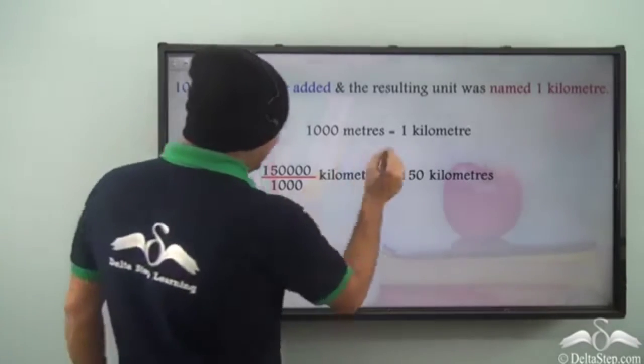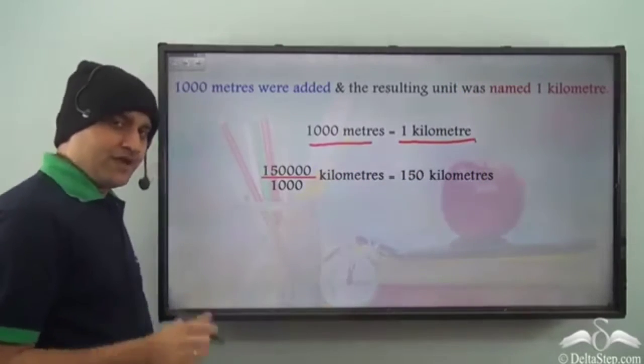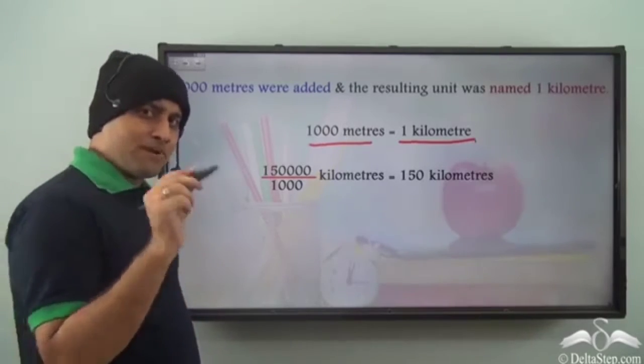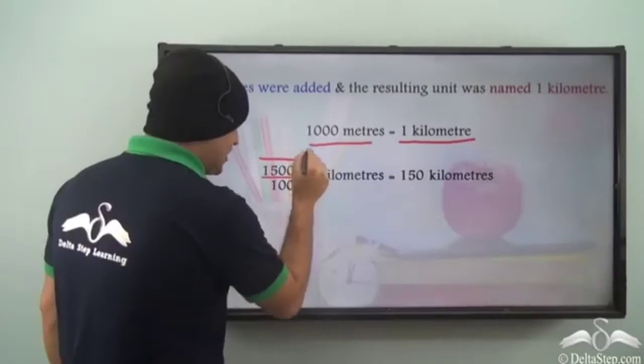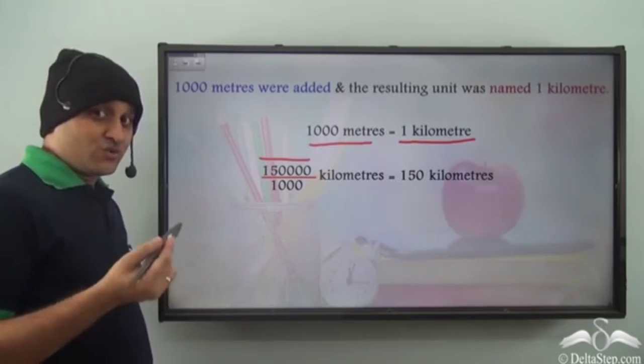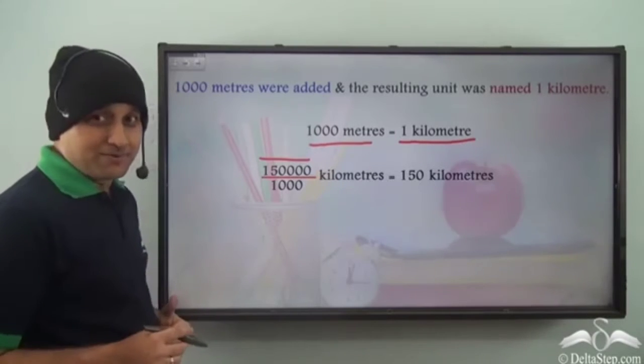So let's see. We know that 1000 meters is equal to 1 kilometer. Now, in the case of Raima, what was the distance from Mumbai to Pune? 1,50,000 meters, isn't it? Now, we need to convert it into kilometers so that we can have smaller manageable numbers.